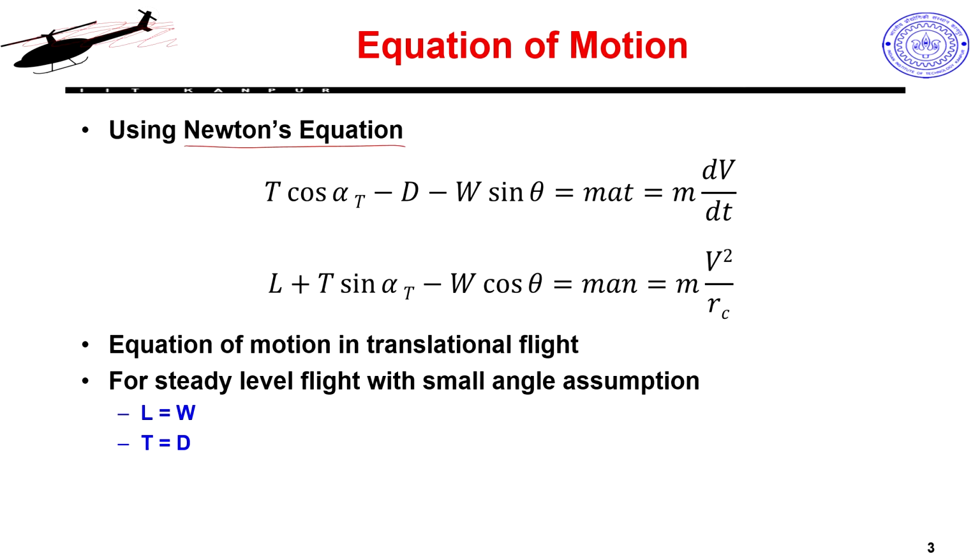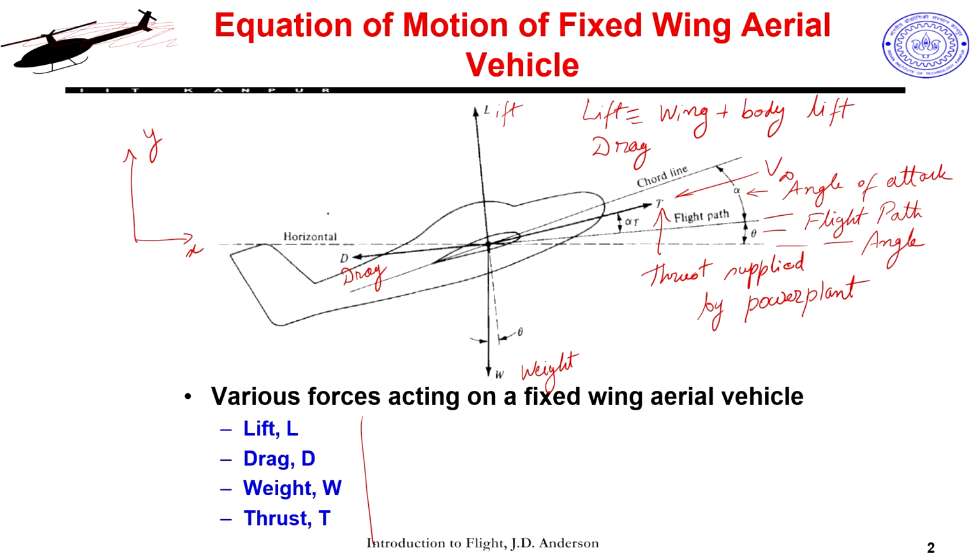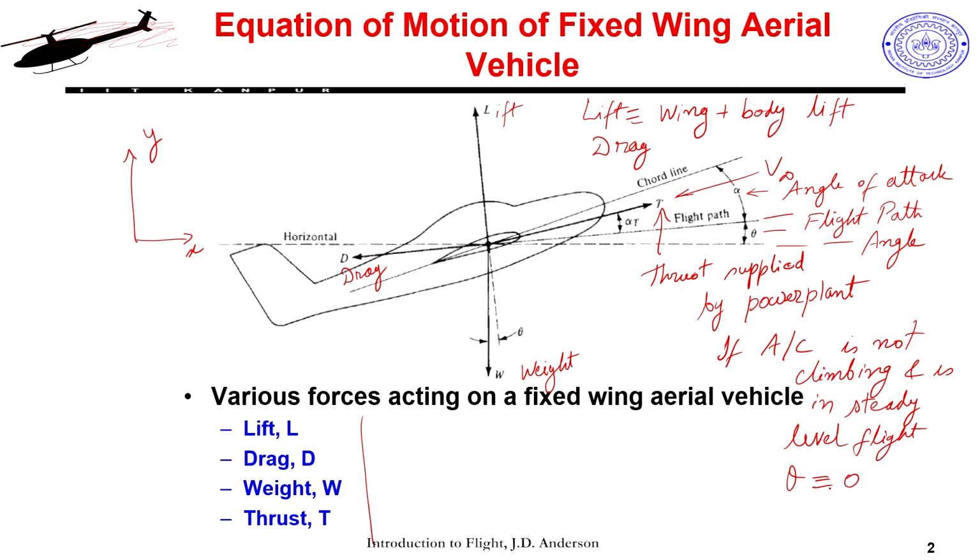Here we are only seeing alpha T because for steady level flight, if I am not climbing, my flight path angle would be 0. So, we are dropping that right away. So, theta is the flight path angle. If my aircraft is not climbing and is in steady level flight, this theta is 0, which means my horizontal and this are the same basically. So, this angle is 0.